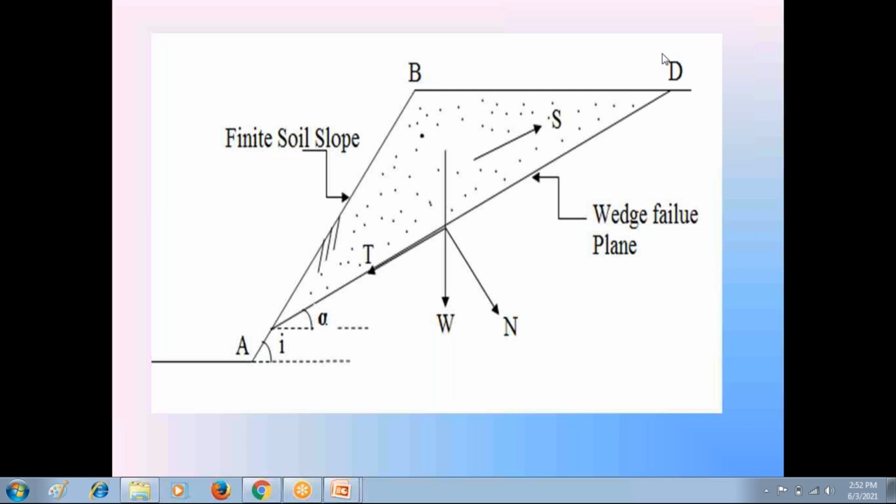Since the entire plan and the failure surface AD are on the graph sheet, we can measure the area of triangle ABD from the graph sheet.